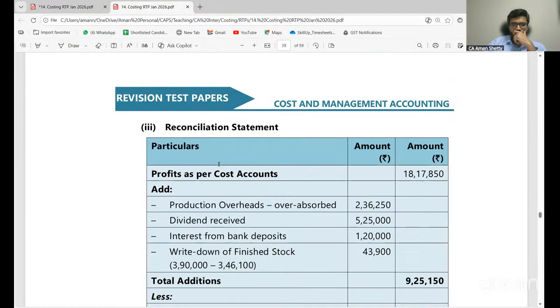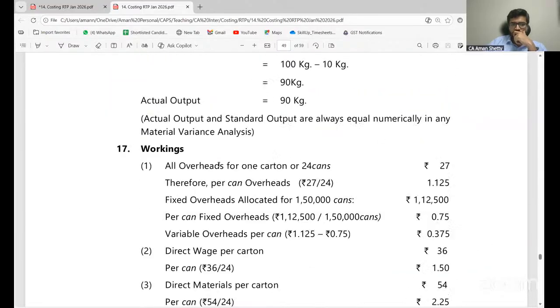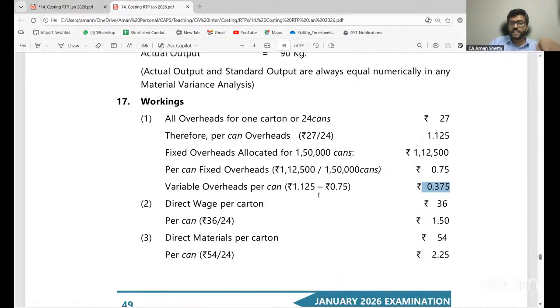Question number 17. Look at this, exactly what they have done. 1,12,500, then allocated for 1,50,000. Given in the question, this is what I told you. 1.125 minus 0.75 is 0.375. So whatever answer you got divided by 1,50,000 will give you 0.375. Please check, the variable overheads divided by 1,50,000 should give you 0.375. Are you getting 0.375? Yes, sir. Clear, all of you? That is the variable overheads per can.